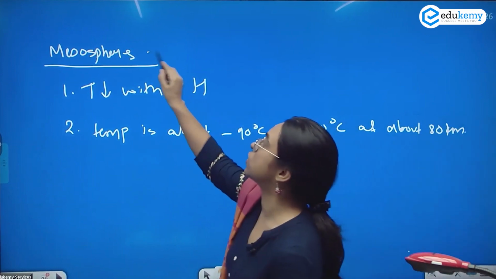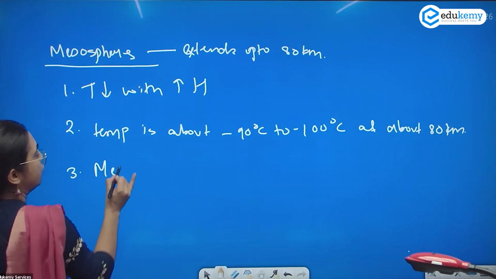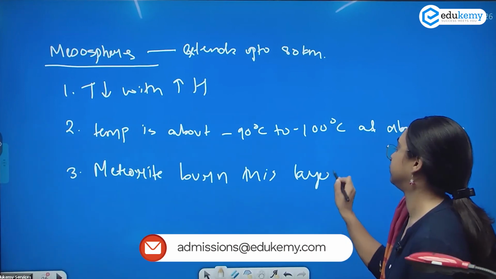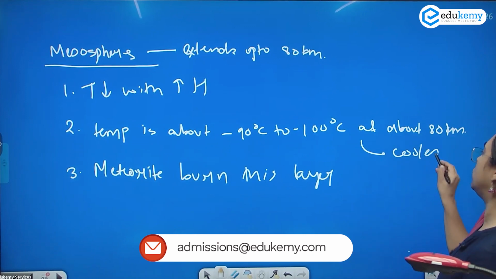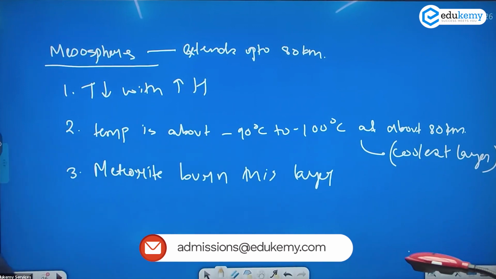The mesosphere extends up to 80 kilometers. Meteors burn in this layer. It is the coolest layer.